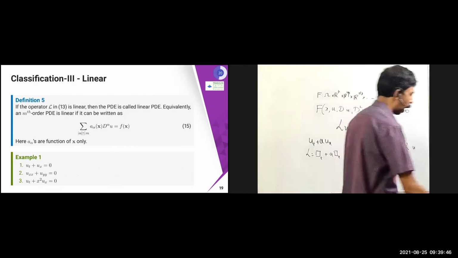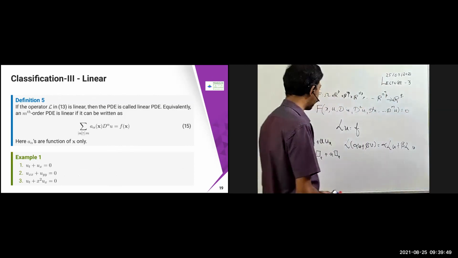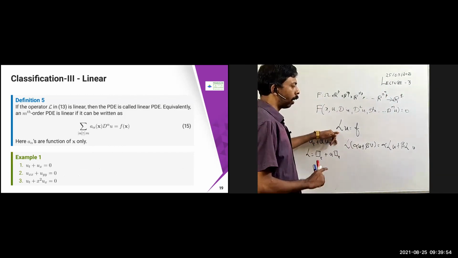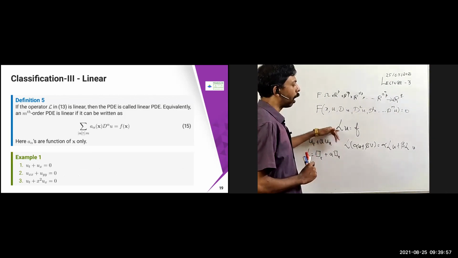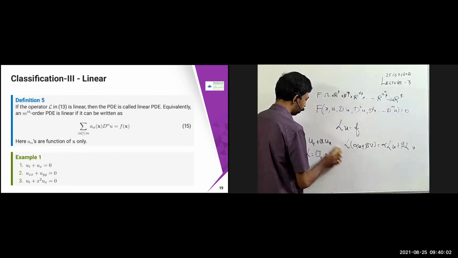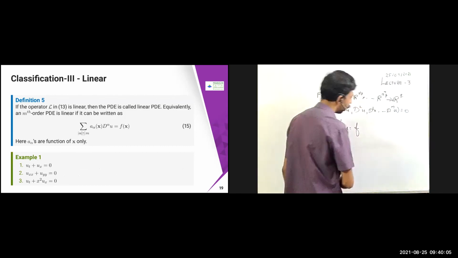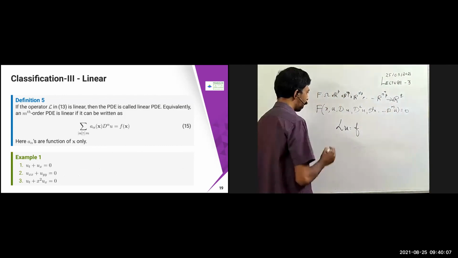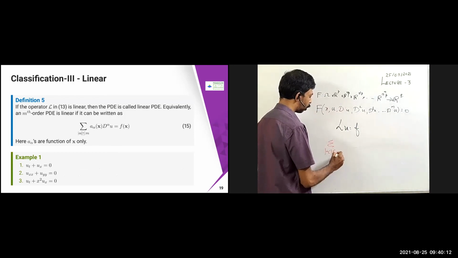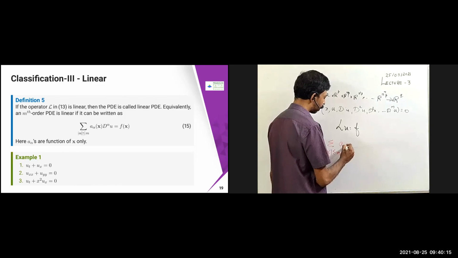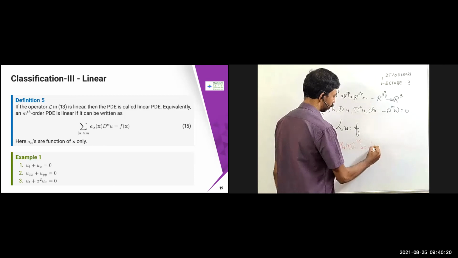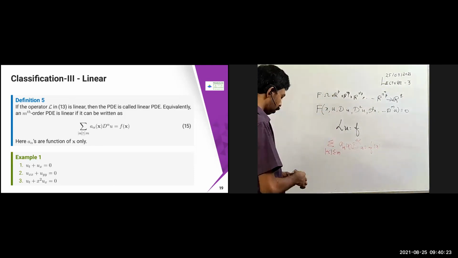In other words, if the operator L in this equation is linear, then it is called a linear PDE, which we have seen. Equivalently, if I rewrite this equation, it is going to be of this form: the summation over alpha less than or equal to m of a alpha of x, D alpha u, equal to f of x.